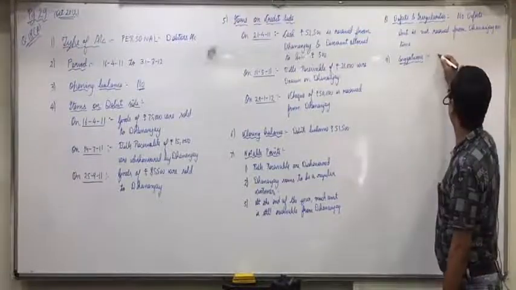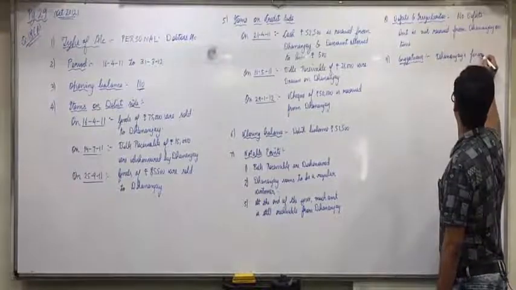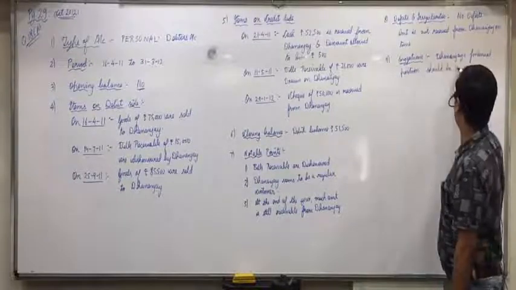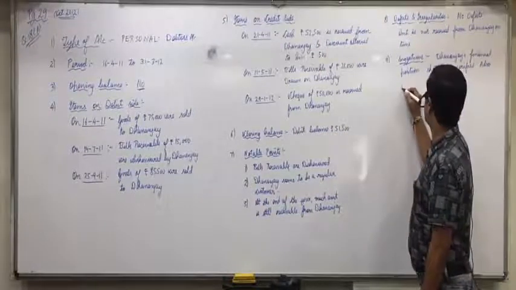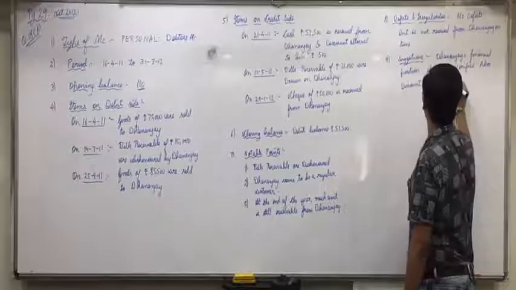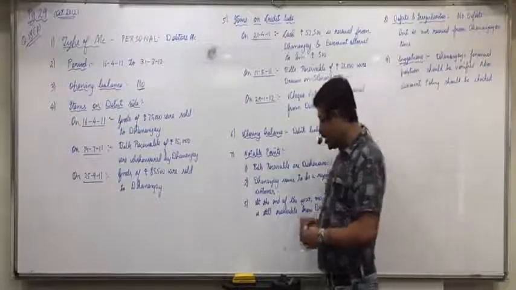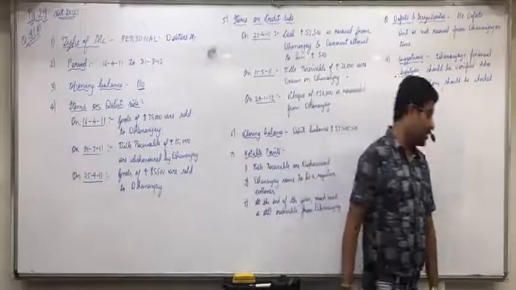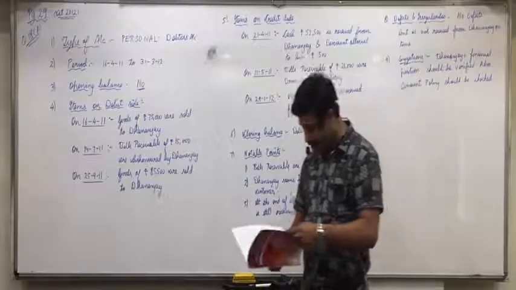So, write down. Dhananjay's financial position should be verified. Also, discount policy should be checked. Okay, so these are the main points. A new entry of bills was there, therefore I took it up in the class, otherwise it was already done in the earlier questions.